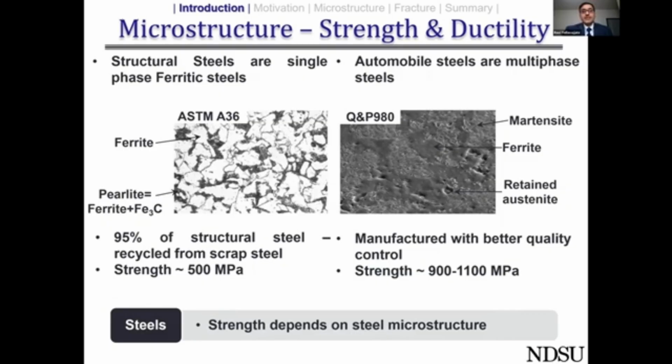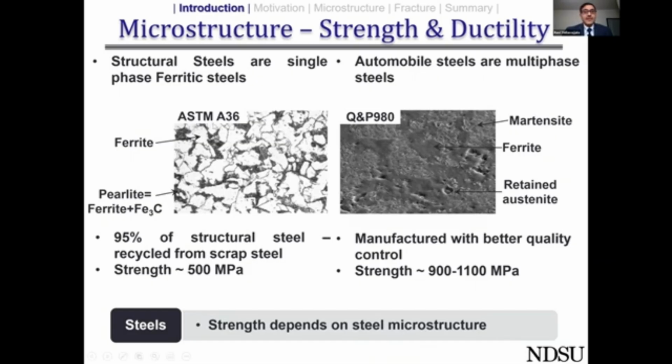Here I have presented the microstructures of two steels. Towards the left, you can see the ASTM A36 steel, and towards the right, you can see the quenched and partitioned 980 steel that is developed for use in automobile applications. If you look at the ASTM A36 steel, you can see two phases. The lighter phase is the ferrite phase, and the darker phase is referred to as pearlite, which is nothing but ferrite plus Fe3C. Here, in the case of QP980, we have martensite, we have ferrite, and we also have retained austenite.